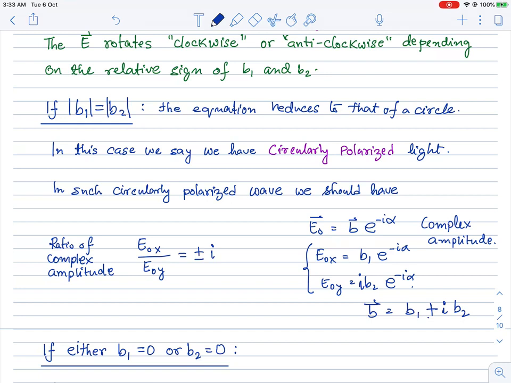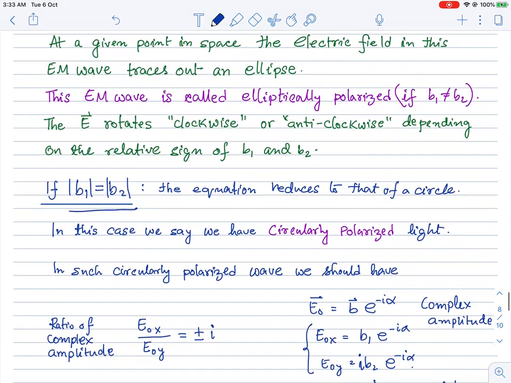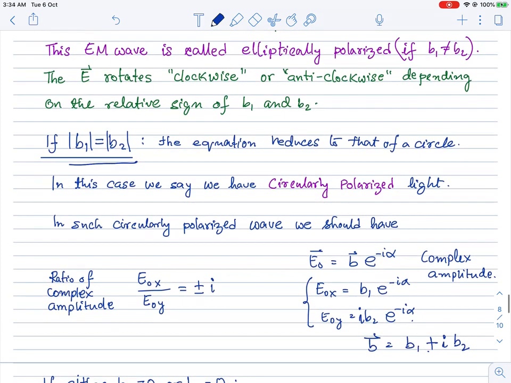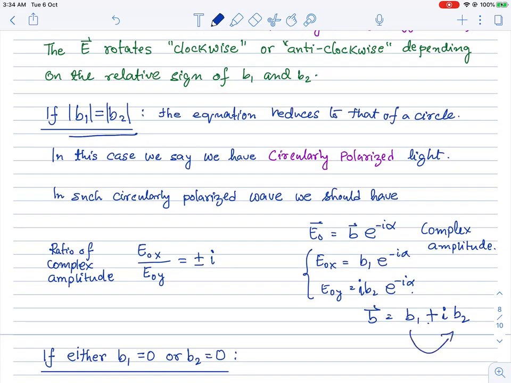Again, B1 and B2 can have either sign, plus or minus, so there can be a relative sign between B1 and B2. If B1 and B2 are real and their magnitude is the same, it is always circularly polarized.